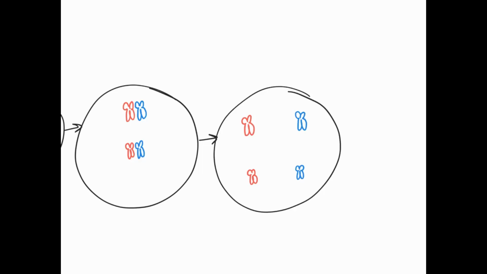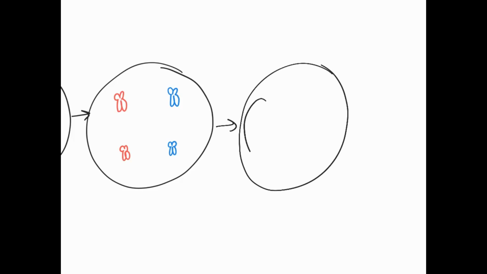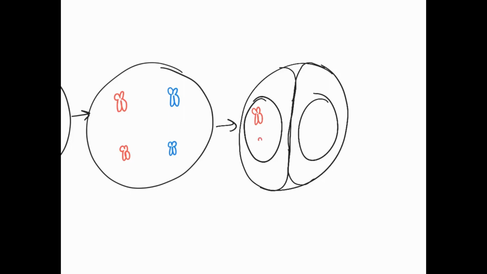And then it actually is going to go through the process of dividing up the cell similar to what we saw in mitosis. So we have the nuclear envelope on either side. We have the invagination here. And it's going to split these up into the two cells. Now at this point we have a duplicated chromosome over here and duplicated chromosome over here. All of these are duplicated still.